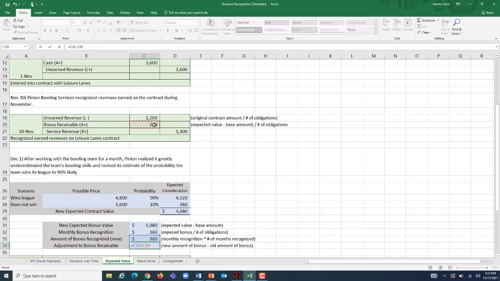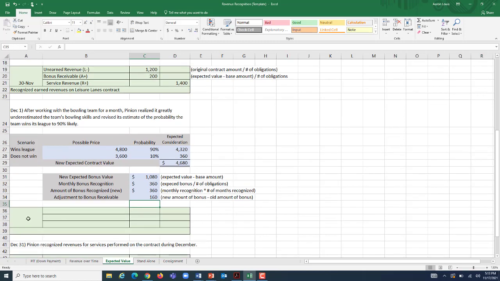So again, at this point, you would have to go through and check the existing balance of your T account. It should be what your new amount of bonus recognized is versus your T balance at the time. Since we only have 1 month, 360 minus 200 means we need to increase the amount of bonus on our books by $160. Well, let's make that happen. On December 1st, we are going to increase the value of that bonus receivable by the amount that it is light, which is $160.